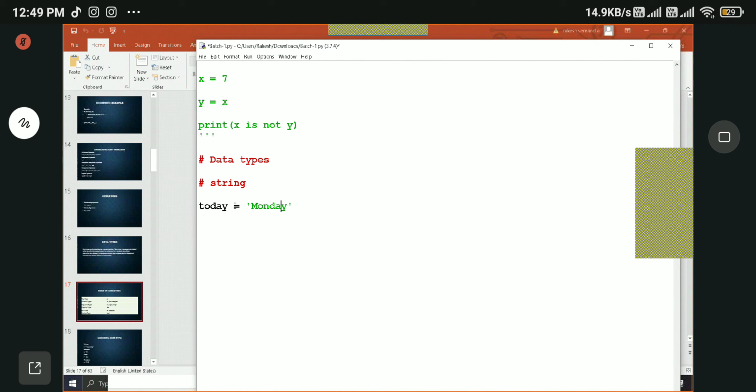Of course, we will assign it to a variable. So if you are using quotes, it will be a string. Here, you can use single quote or double quote.